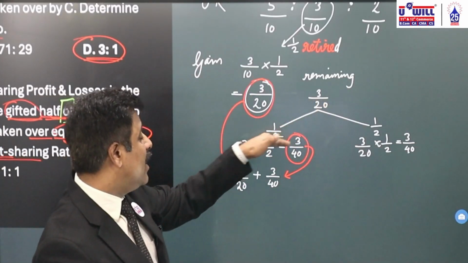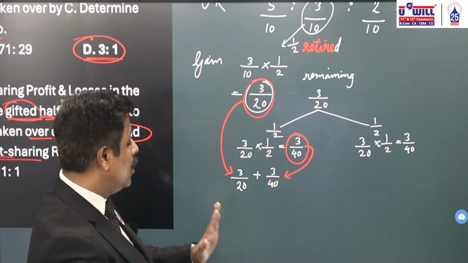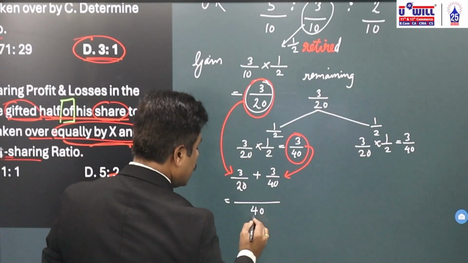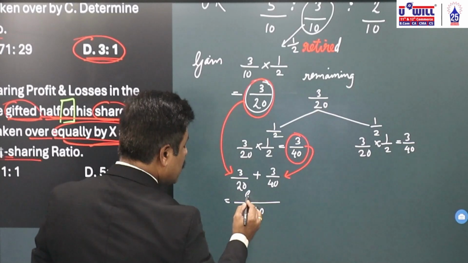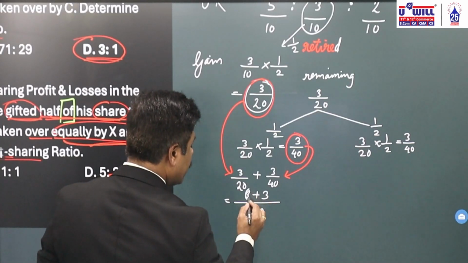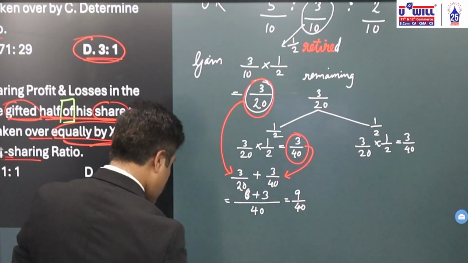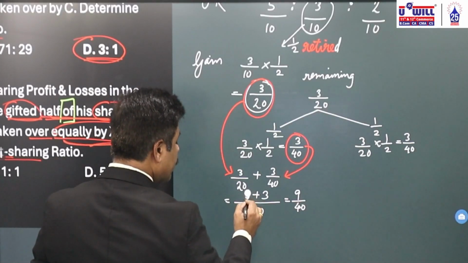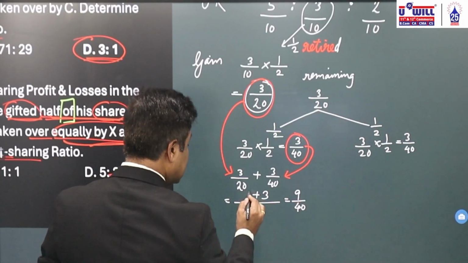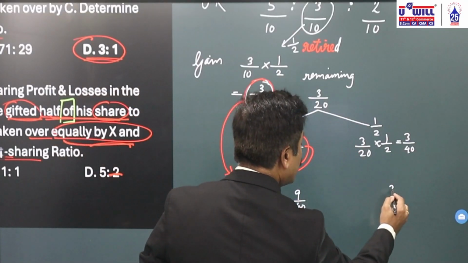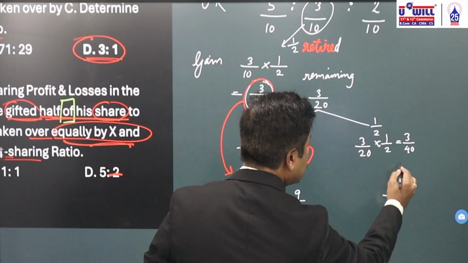From the remaining half, he further gets half, 3 by 40. What is the total gain of X? 20 into 2, 4; 3 into 2, 6. 6 plus 3, 9 by 40. What is the total gain of X? 6 plus 3, 9 by 40. And Z is going to get only 3 by 40.